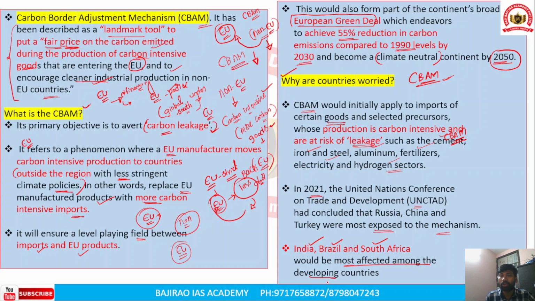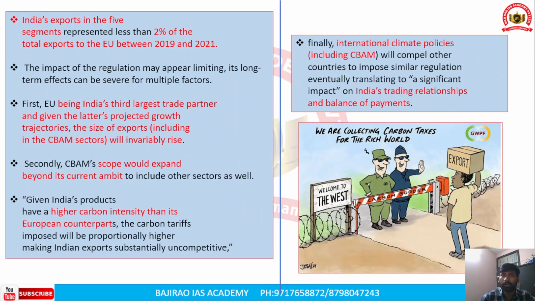Among the least developed countries, African countries like Mozambique would be the most impacted by the carbon border adjustment mechanism of the European Union.